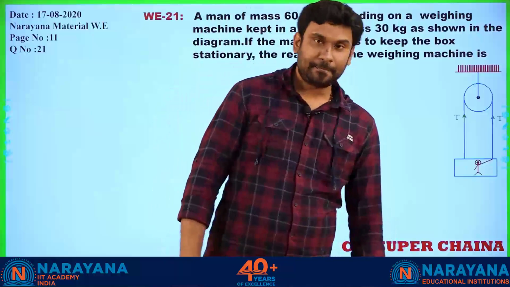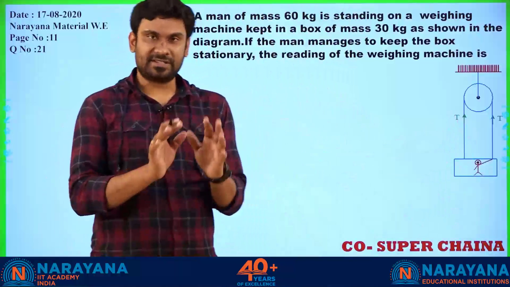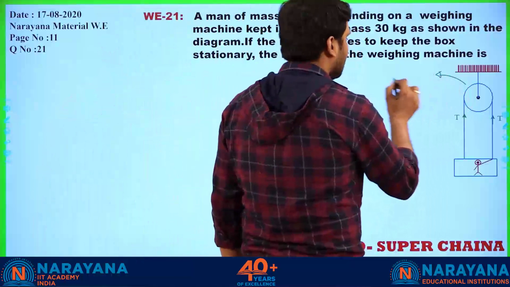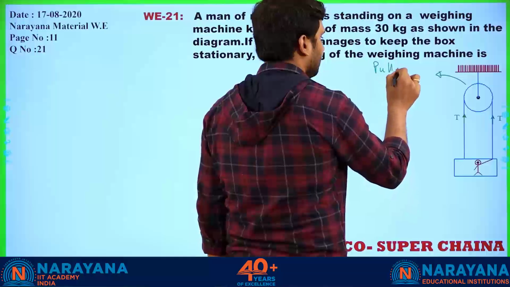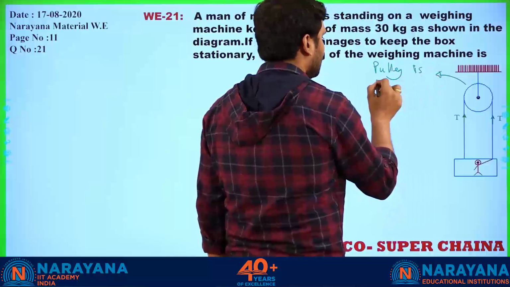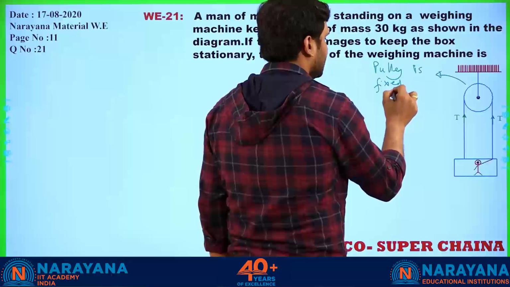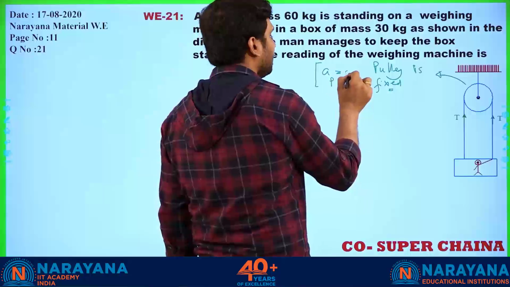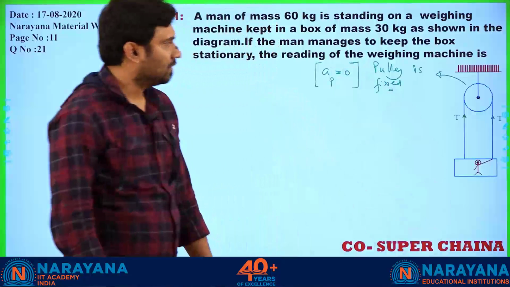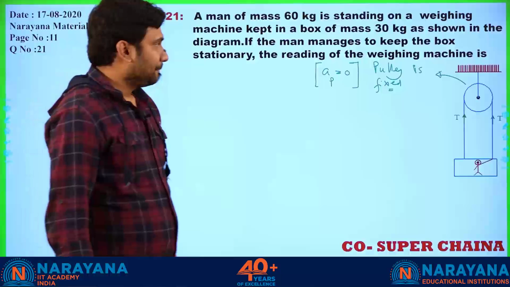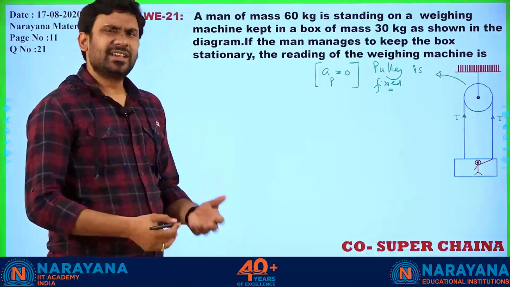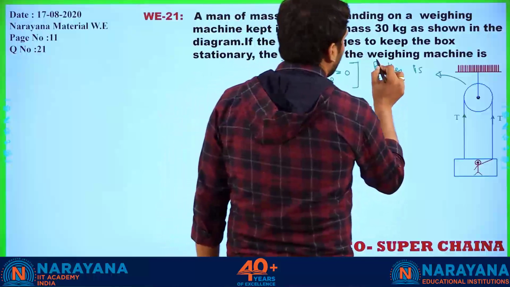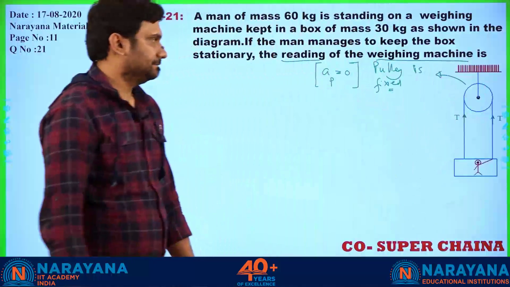Correct. So in this next question, first thing first, what we are observing, again the same thing that I am telling in every question: the pulley is fixed. Pulley is fixed means the acceleration of the pulley will be equal to 0. Alright, fine. Then what are they asking? First let us understand the key words in this question. They are basically asking the reading of the weighing machine.